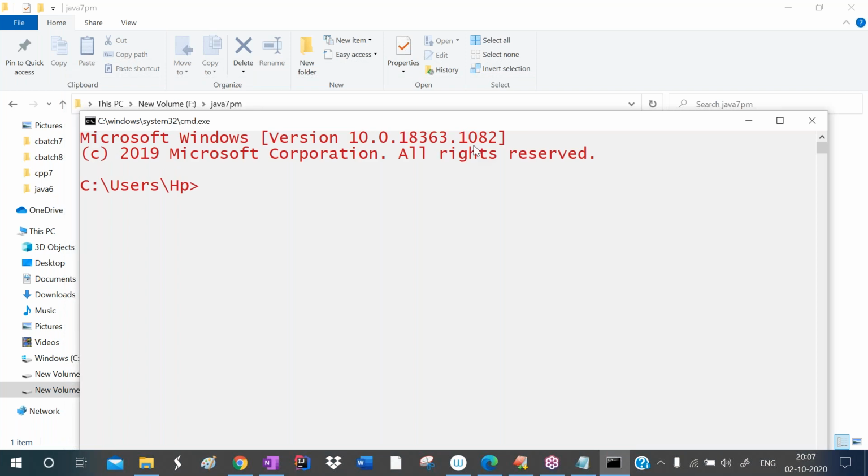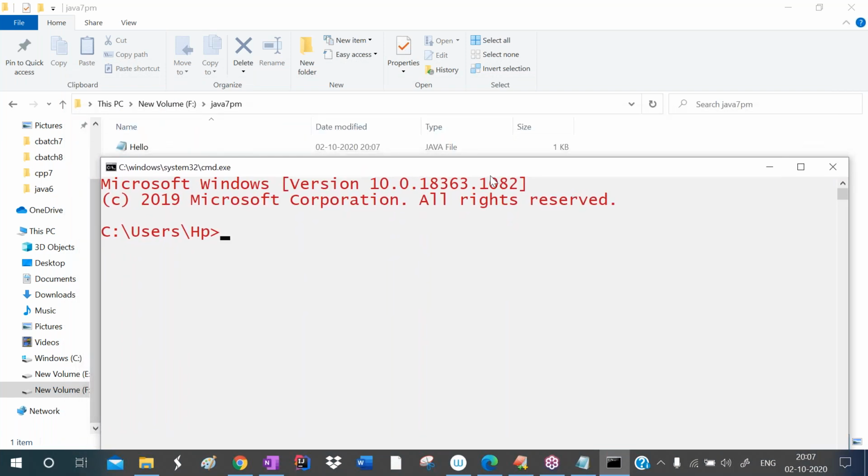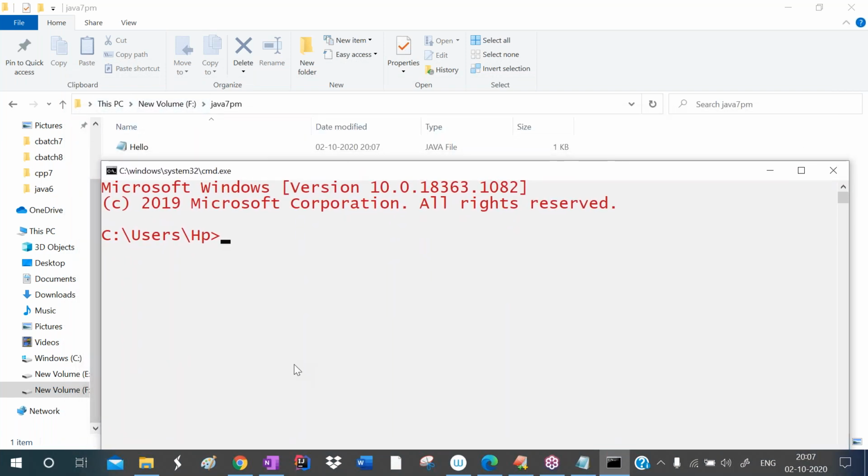Go to our program location. Our program is stored in which drive? In the F drive, so write F colon here. In which folder? In the Java 7 p.m. folder, so write cd Java 7 p.m. and press the enter key. Then use the javac command. What is the file name? The file name is Hello.java.